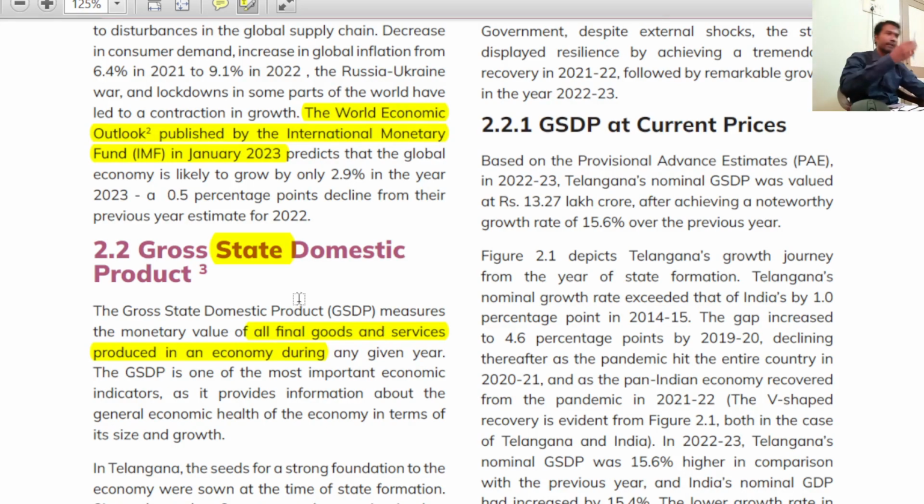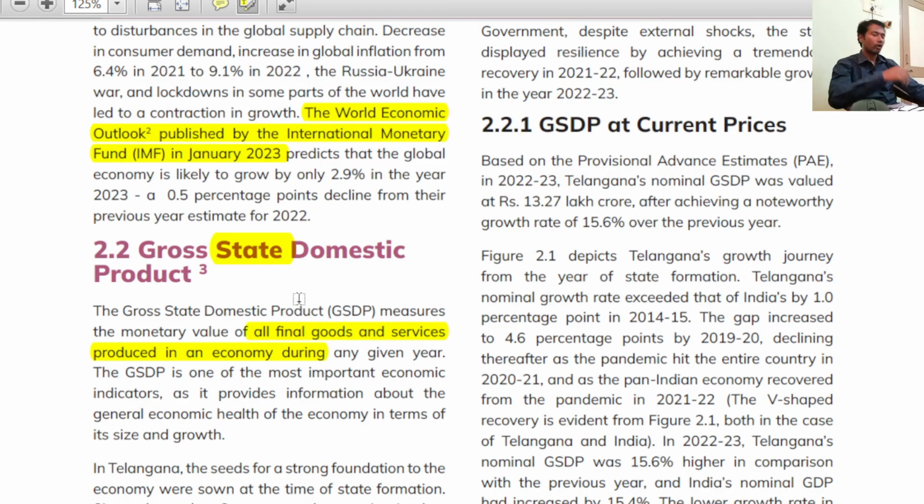For example, take this pen. This pen has components like refill, ink, the whole outer components. The whole pen price is almost 10 rupees. If we calculate once again the value of refill, the value of ink, it means I am not only adding the value of the pen, I am also adding the value of ink or the outer components. It means I am duplicating.